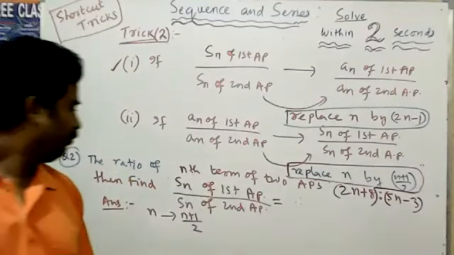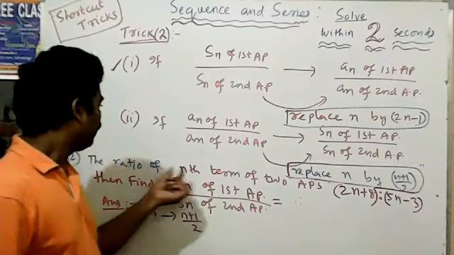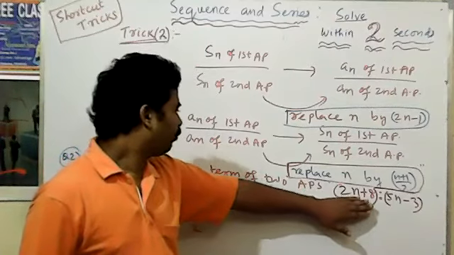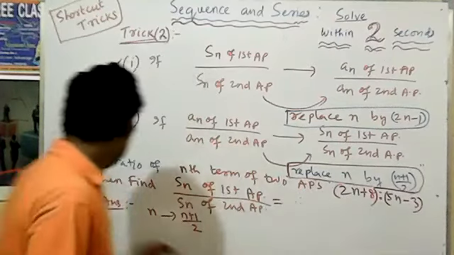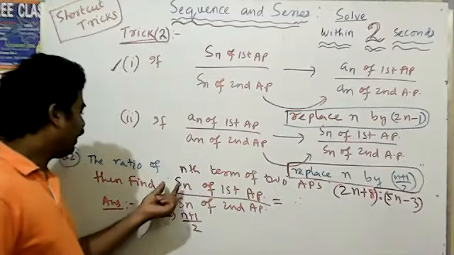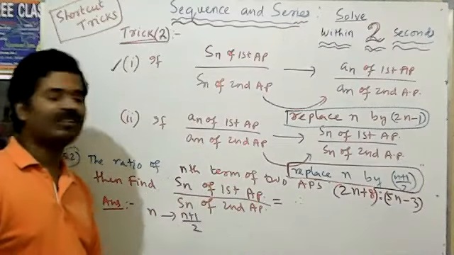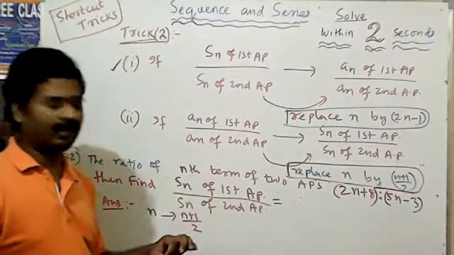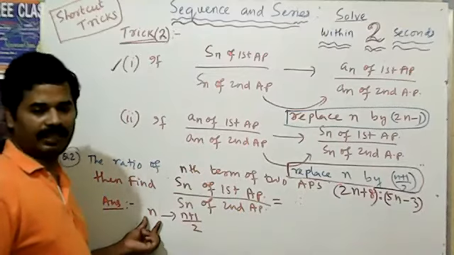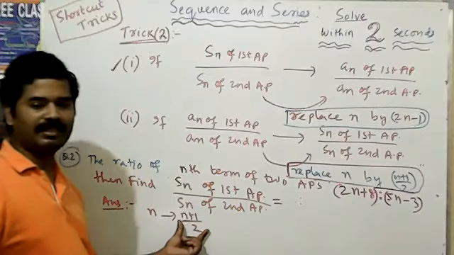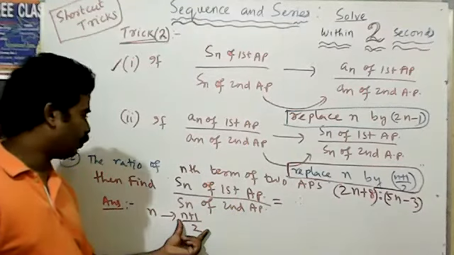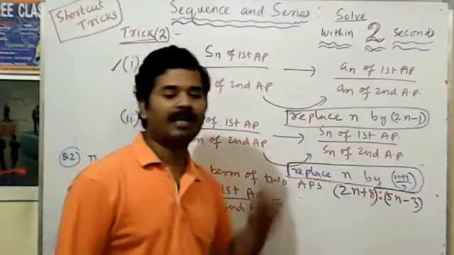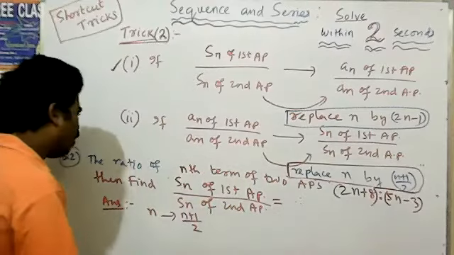Now you have to find your Sn. Here, find the ratio of the nth terms of two APs, that is 2n plus 8 is to 5n minus 3. Then find Sn of the first AP by Sn of the second AP. In the previous question the value of n was given, but here the value of n is not given. So you have to put n plus 1 by 2 in place of n. Simple, that much.